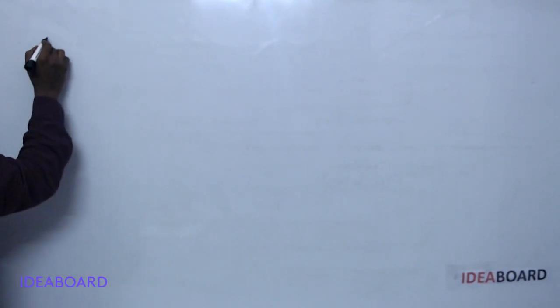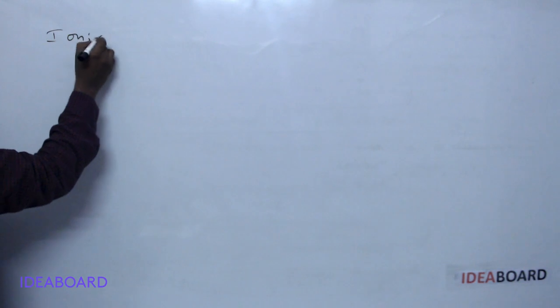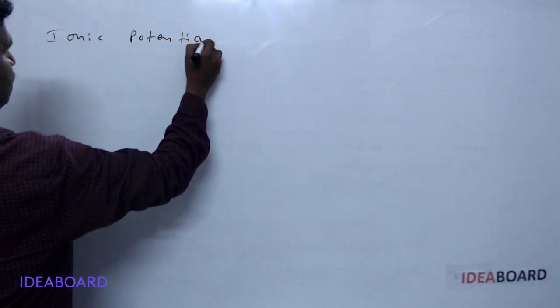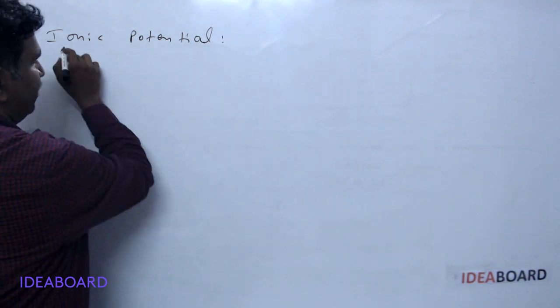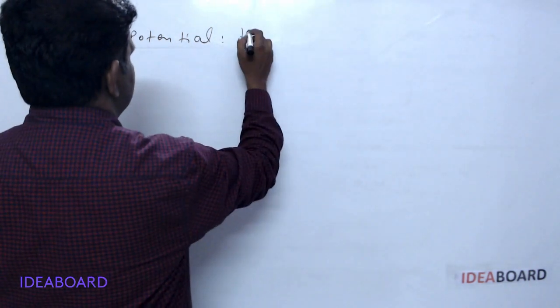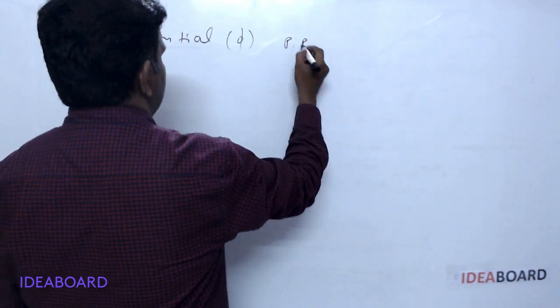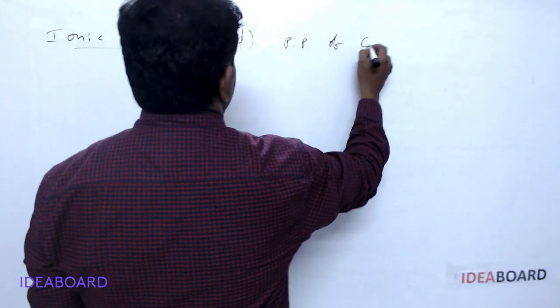The last point, ionic potential. Ionic potential is also indicated with phi, and this is also simply called the polarizing power of cation.